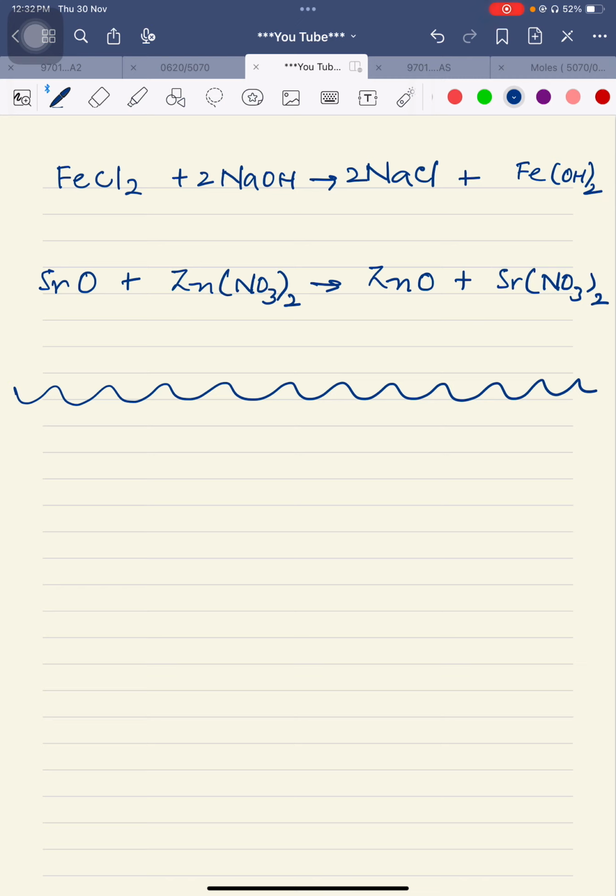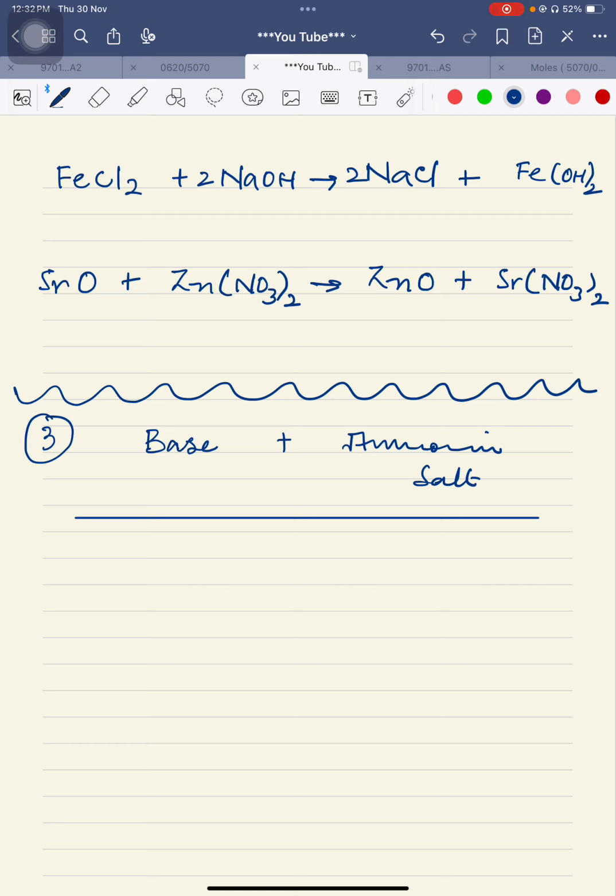Let's have a big discussion on the topic of reaction number 3, that is base plus ammonium salt.